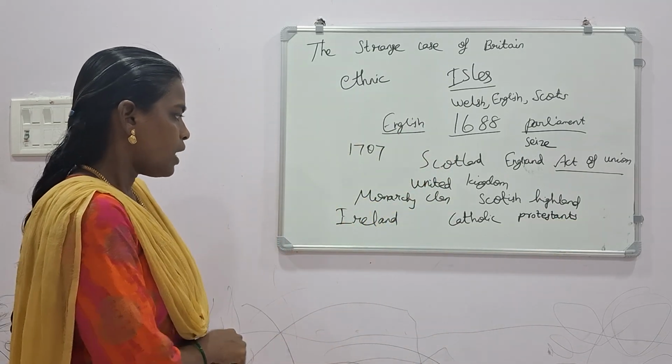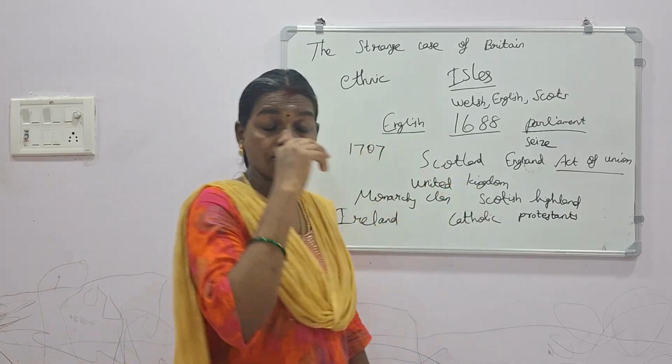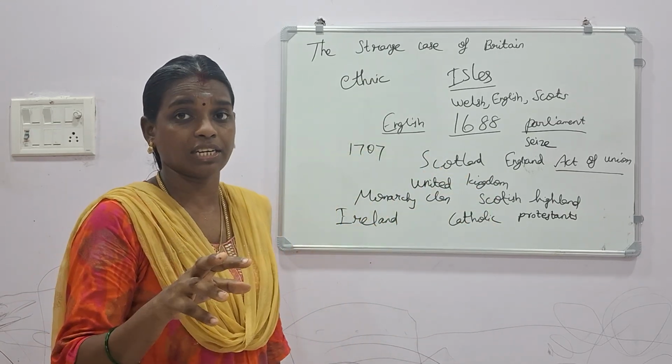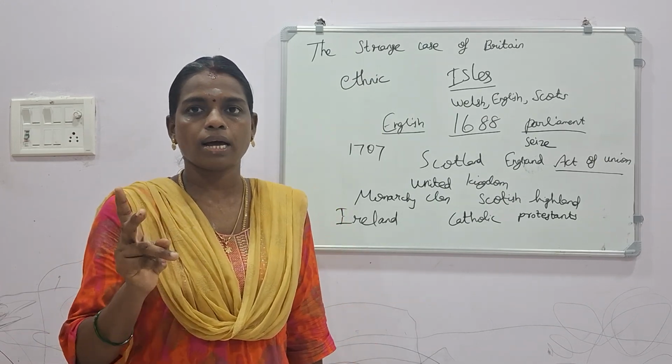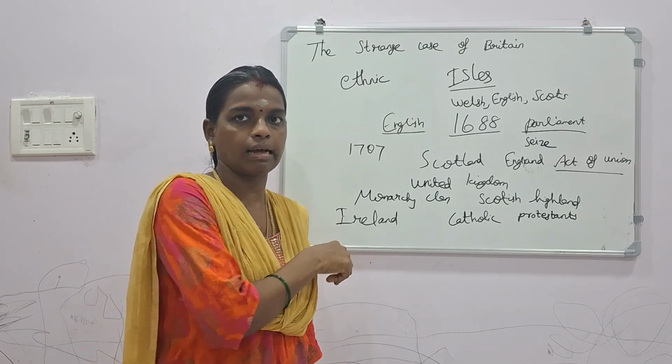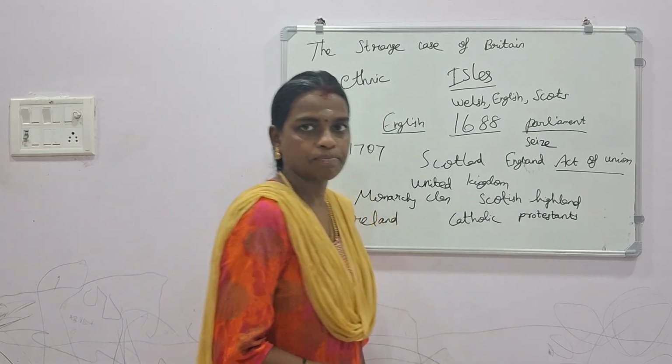One more time, Ireland has two kinds of religion. Two kinds of religion mean two branches of religion. In Christianity, so many branches are there, no? So two branches were there in Ireland. They were Catholic and Protestant.